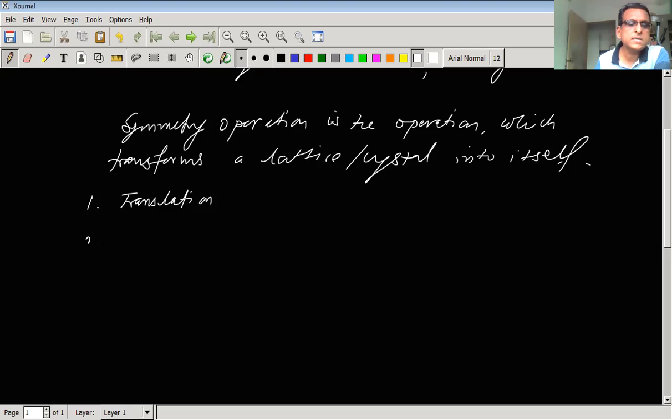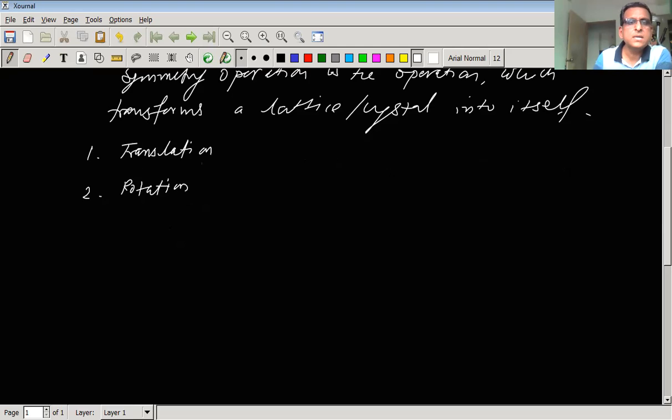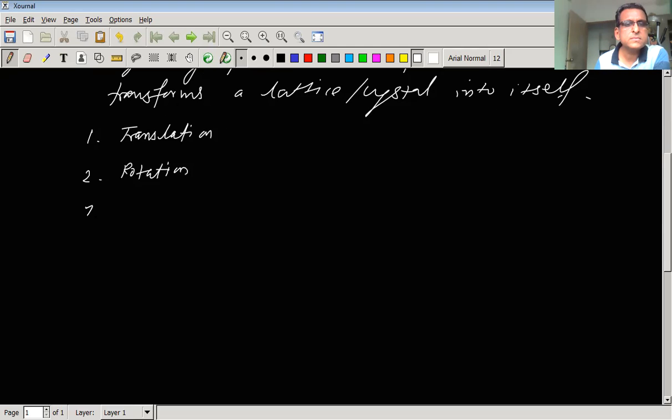Second is the rotation operation. The third is reflection, and the fourth is inversion.